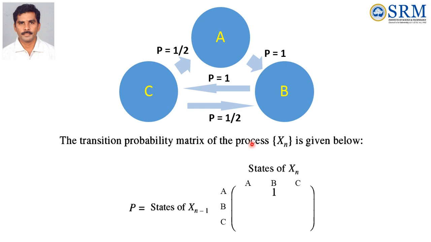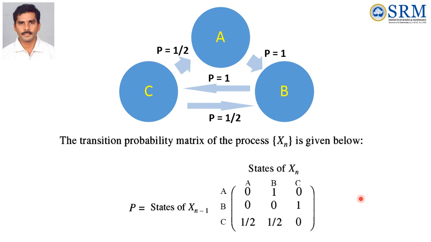We can form that A always throws to B. A always throws the ball with probability 1, so A to B is 1. All the other two values are 0. Similarly, B always throws to C. That is, this value is 1, all the other two values are 0. But C throws to A and also B, so these two probabilities are 1/2, 1/2. The other probability is 0. So this is the method to form the TPM.